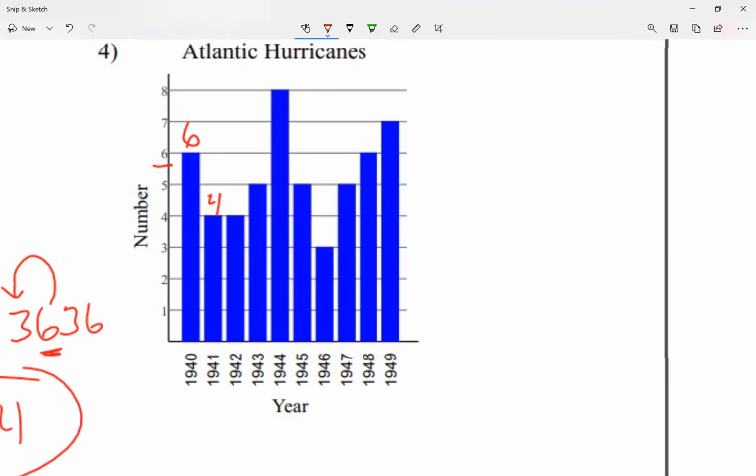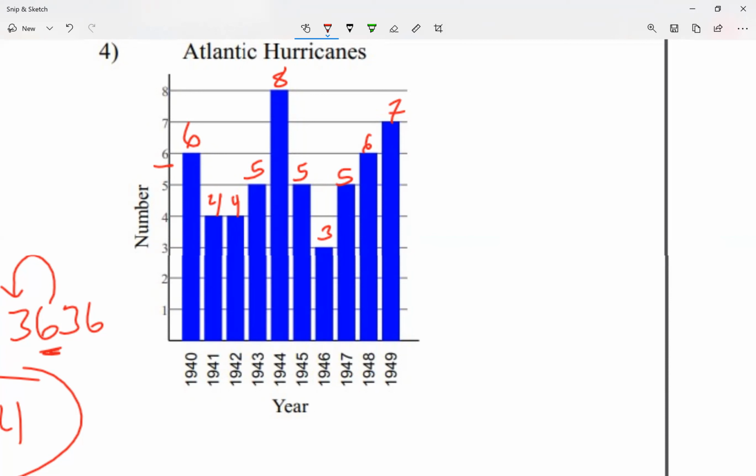In 1942, that number is 4. And then a 5, 8, 5, 3, 5, 6, and 7. So those are the numbers I'm going to be adding.